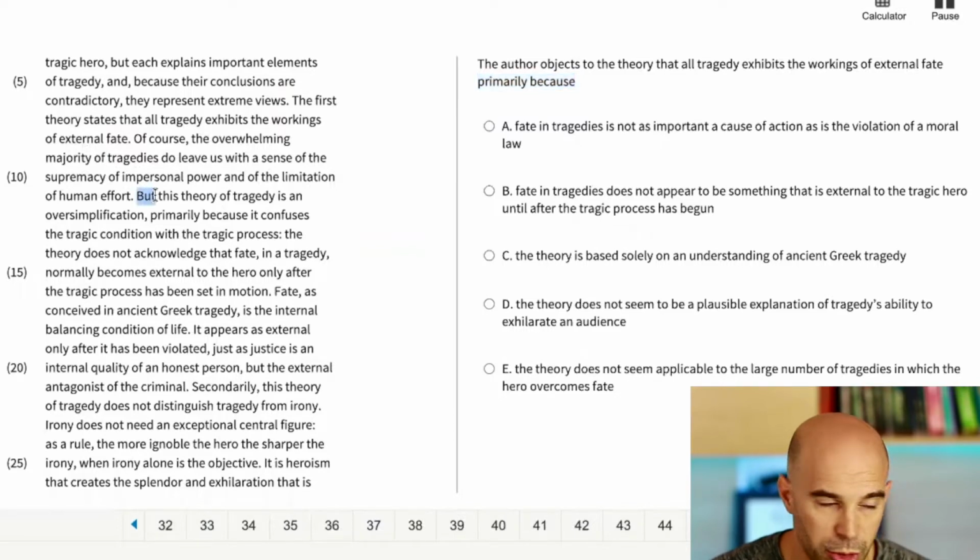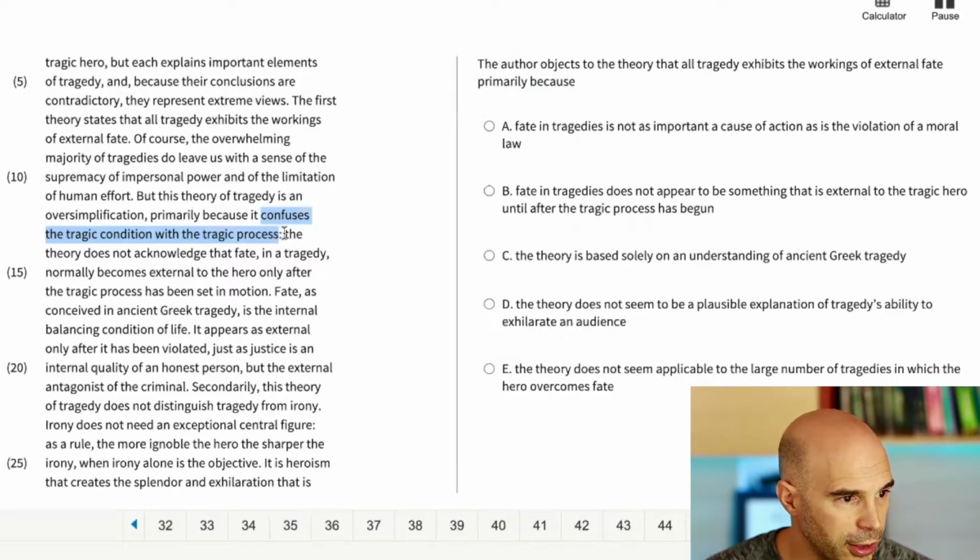But, here comes the objection, this theory of tragedy is an oversimplification. And look how beautiful this is. Primarily because, and look at this, primarily because, right? Primarily because why? So let's read this. The theory confuses the tragic condition with the tragic process. Now I do see a colon here. If this is an easy question, the correct answer will just say this, right? The theory confuses a tragic condition with a tragic process.